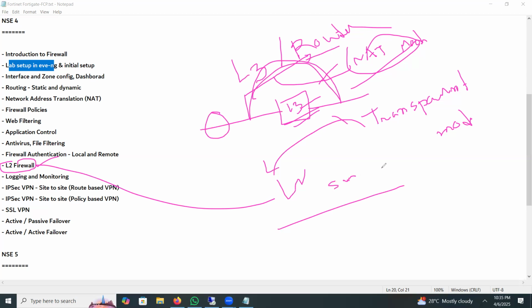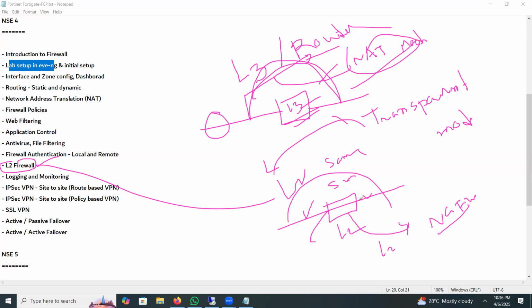but we need the features of a next generation firewall, then we can use the firewall as layer 2. Suppose this is layer 2, these are actually the same network, hence it is called layer 2. But in this layer 2 mode, the next generation features also work. This is your layer 2 interface.